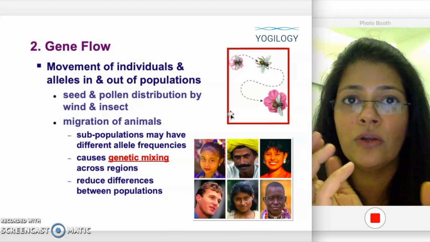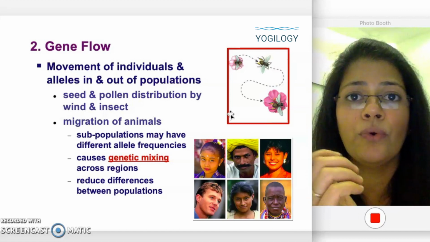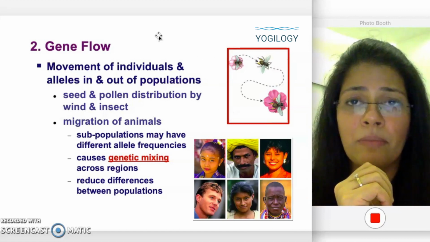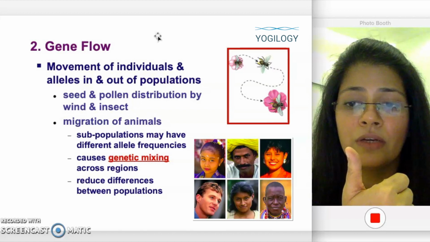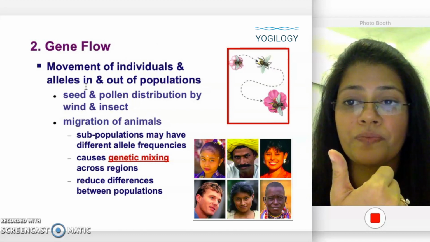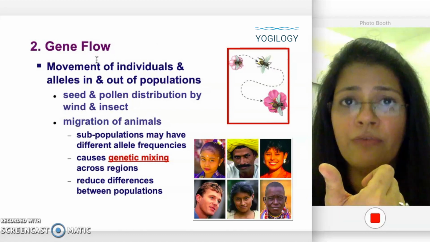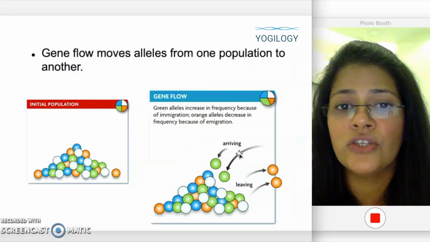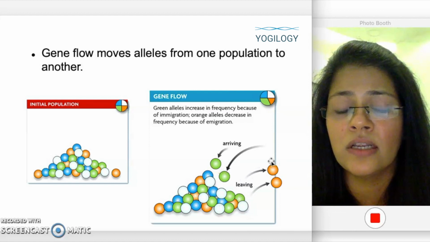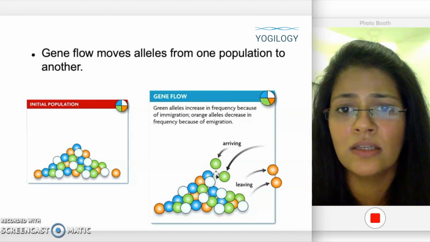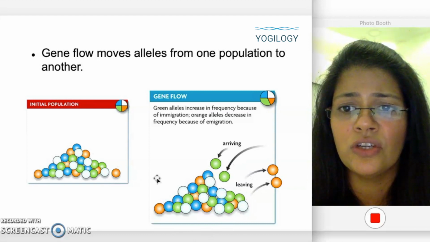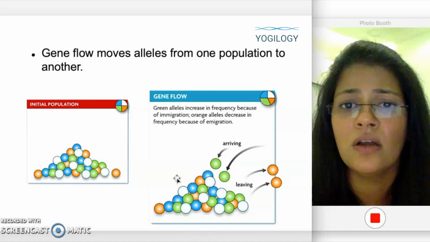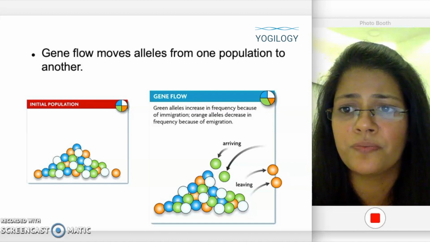So gene flow is one of the reasons for evolutionary change to occur. Here you can see how alleles are arriving and how alleles are leaving, and that's how the original population will be different from the current population.